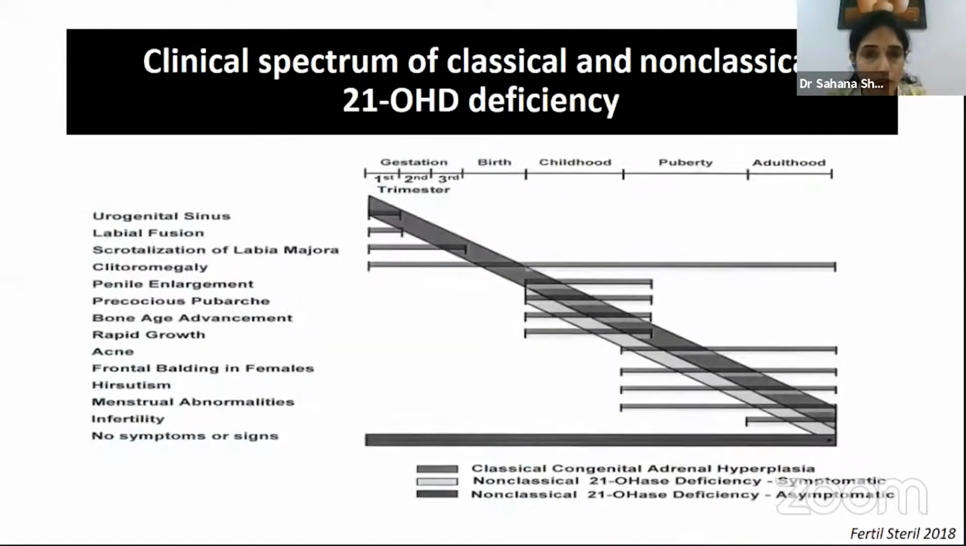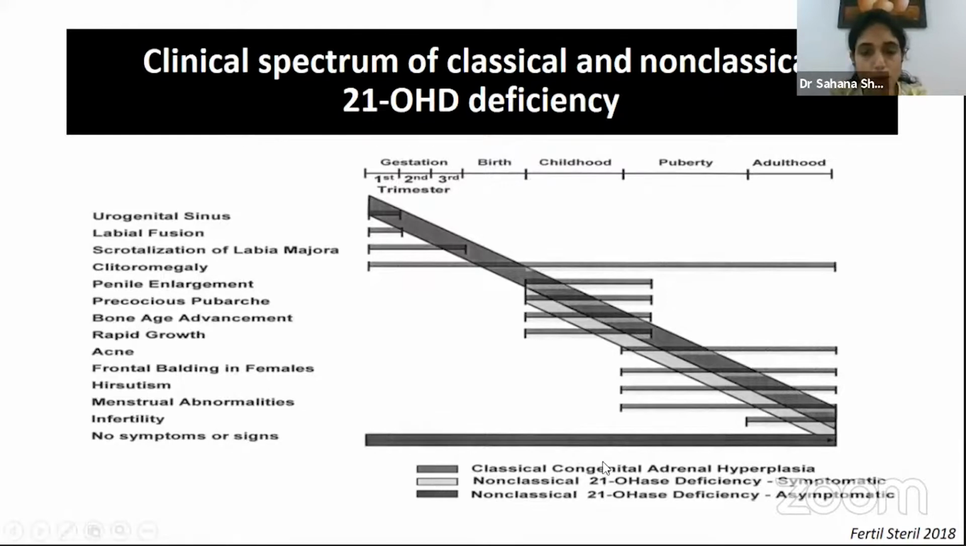So depending on the presence of hyperandrogenemia across the lifespan, one might present with these features. Those who have intrauterine androgen exposure may present with genital ambiguity at birth, and those in childhood may present with precocious puberty, advanced bone age, acne, frontal balding. Mainly in puberty and adulthood is when patients with non-classical adrenal hyperplasia predominantly present, with menstrual irregularities, hirsutism, infertility, etc.